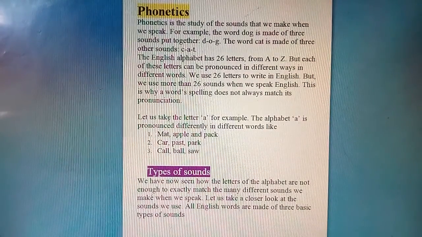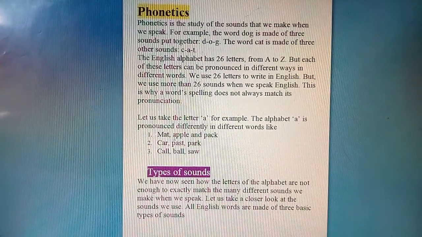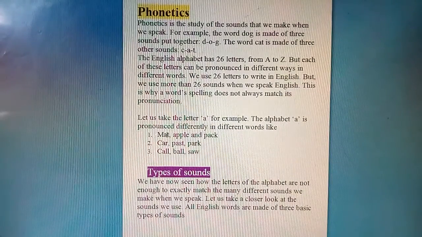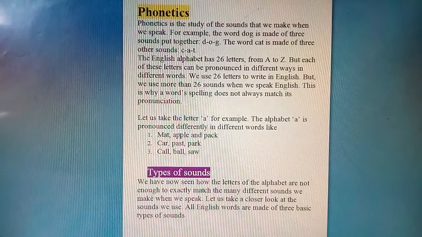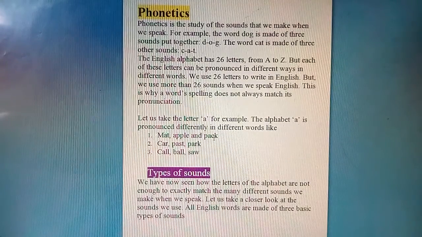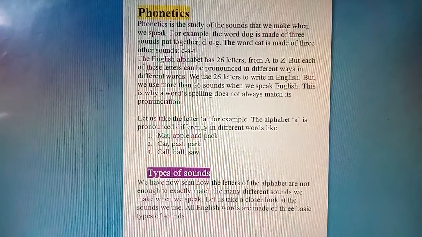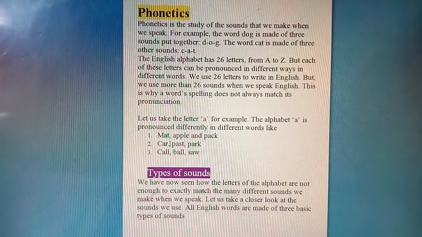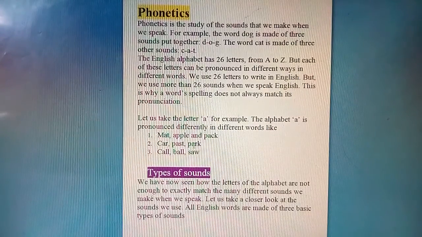Okay, so let us check the example of A. Like you can see here, mat, M-A-T, mat, A-P-P-L-E, apple, and pack. Here you can see the sound A: mat, apple, pack. So A is pronounced as A. Here you can see second, C-A-R, car, P-A-S-T, past, P-A-R-K, park. So here you can see A. A is pronounced as A.